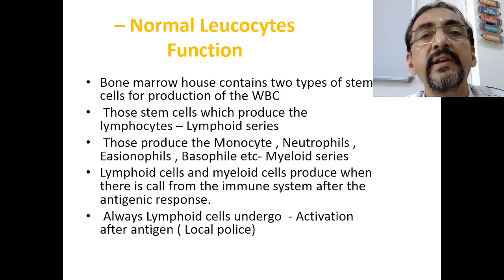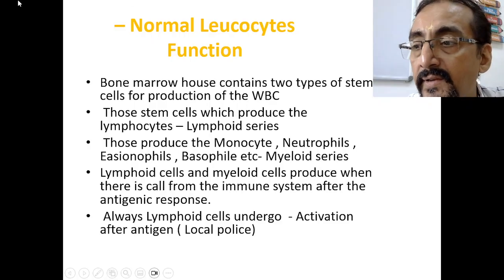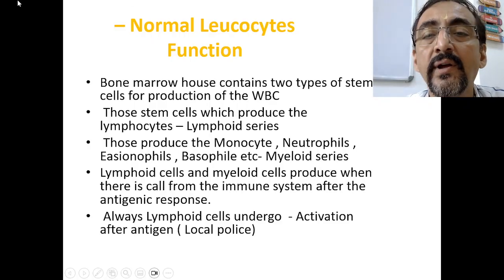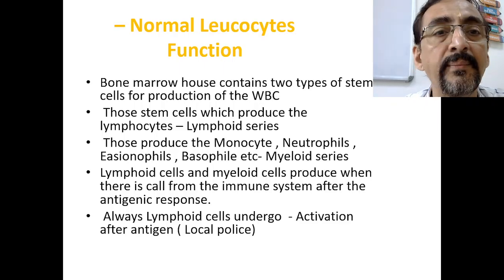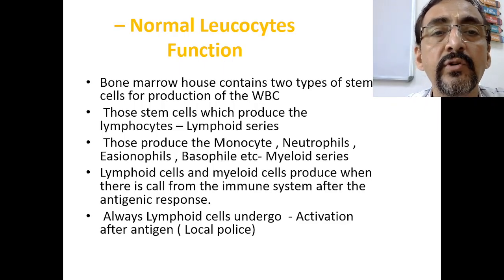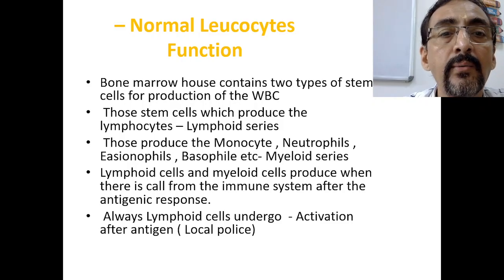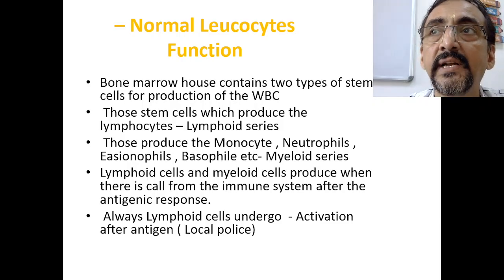Let us discuss normal leukocyte function. As we know, the bone marrow contains two types of stem cells. That is, the bone marrow is known to produce two series of cells, and for that it has stem cells.